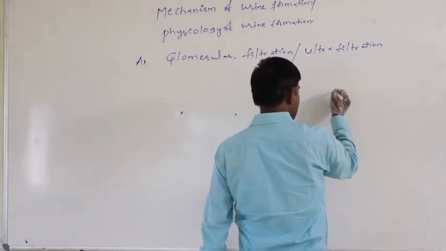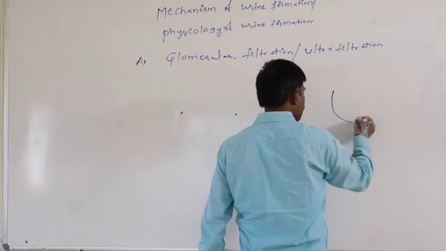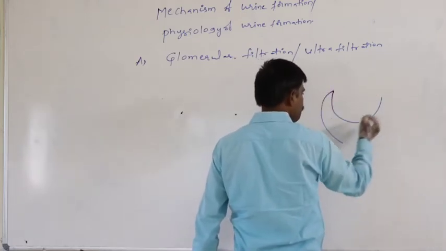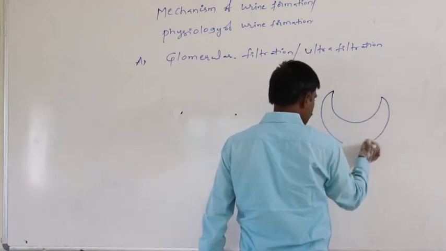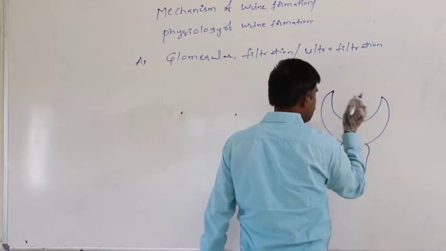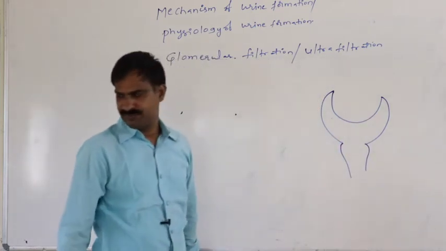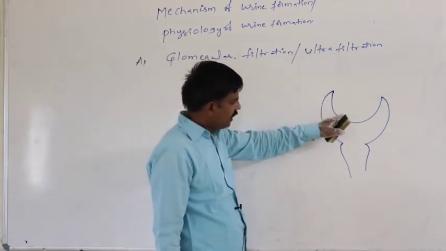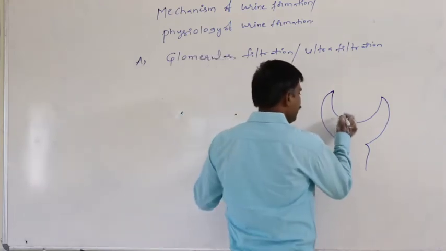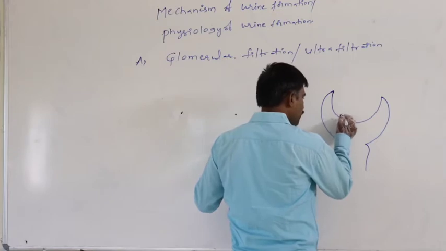So just assume this is the Bowman's capsule inner wall. This is the Bowman's capsule. This is the inner layer, inner wall.